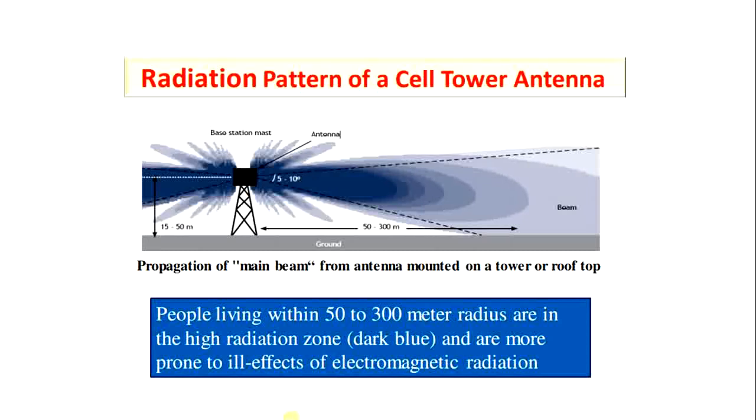So the propagation of the main beam from an antenna mounted on a tower or the rooftop is shown over here. You can see from the figure that the people living in the area ranging from 50 to 300 meter radius are in the high radiation zone, shown with this dark blue color, and are more prone to the ill effects of electromagnetic radiation.